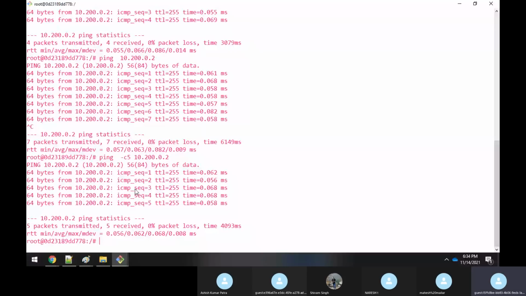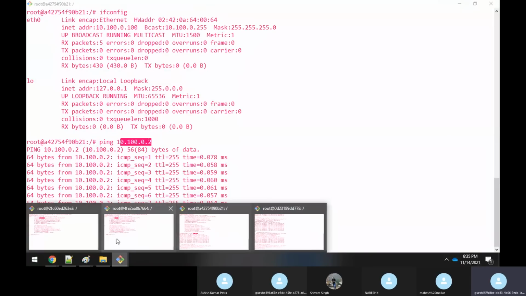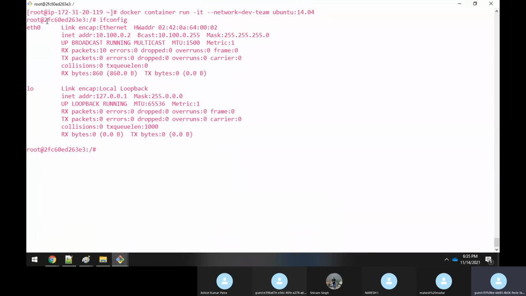One more thing they will ask you, sir. One question they will ask in an interview. Suppose you are able to ping an IP address, right? From sitting here at 10.100.0.x, you are able to ping 10.100.0.x. You are giving an IP address. Can you give the host name actually? This is the host name, sir. If I execute hostname, this is the host name.